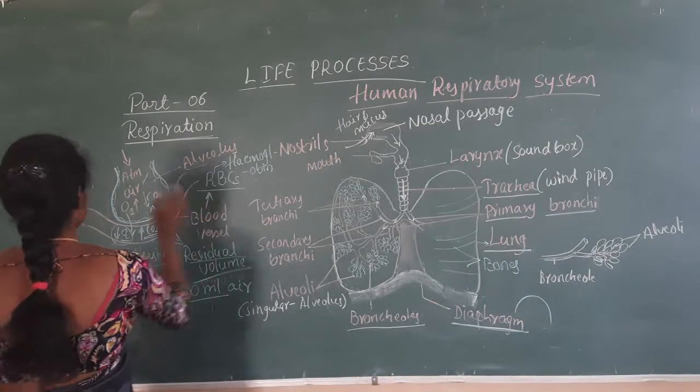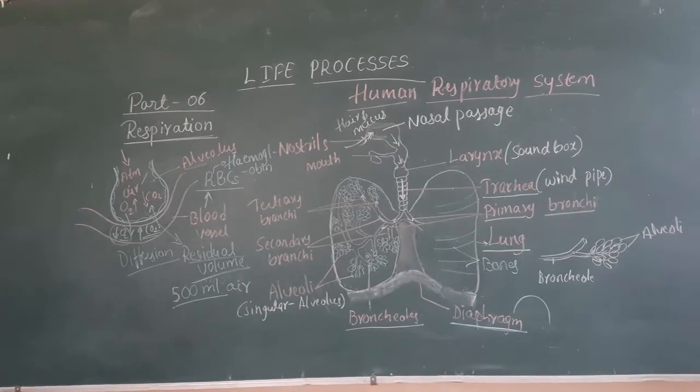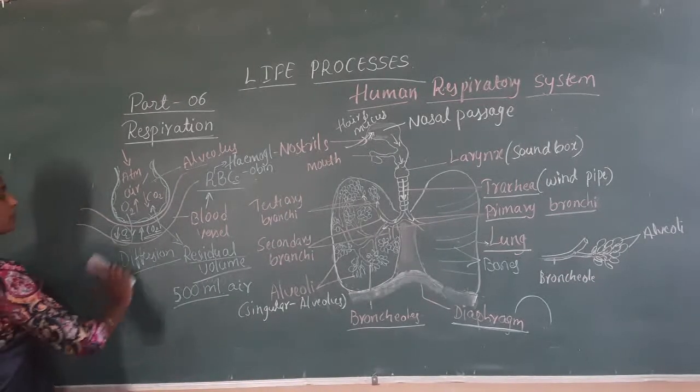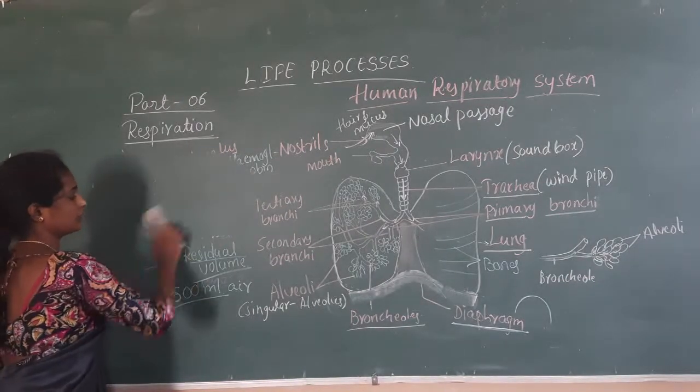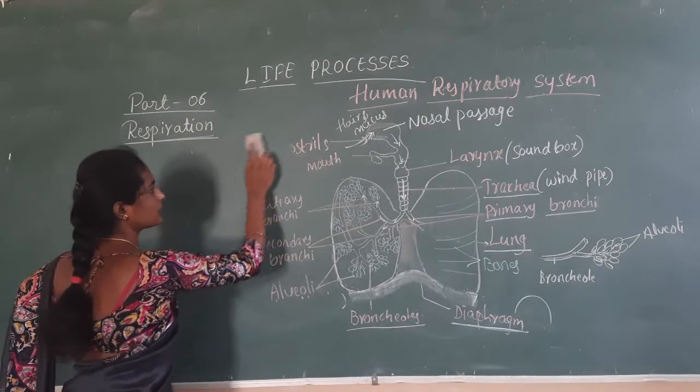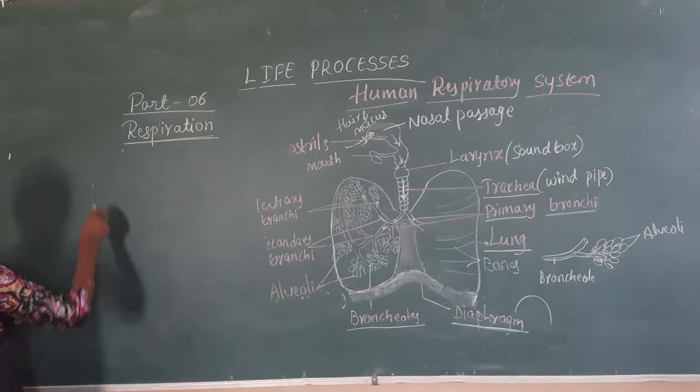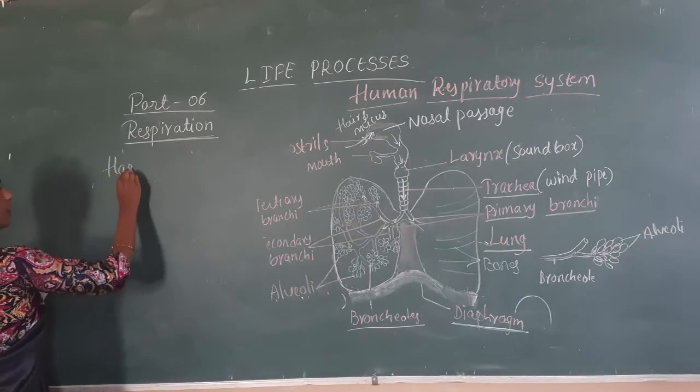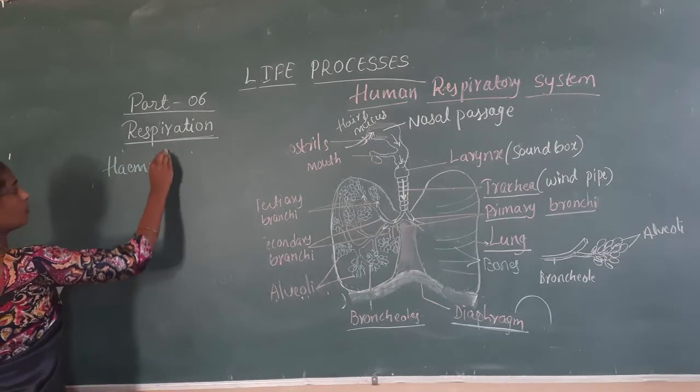So when you come to hemoglobin, this is the respiratory pigment present in the human body. What is the respiratory pigment? That is hemoglobin.